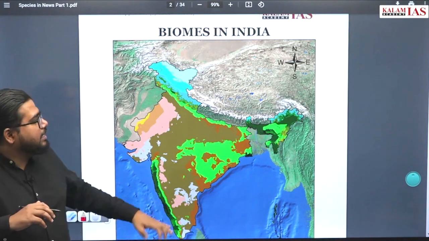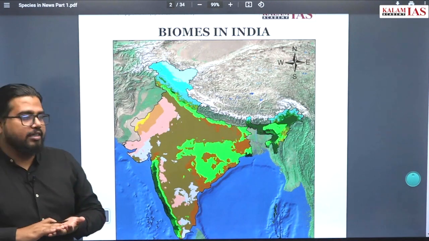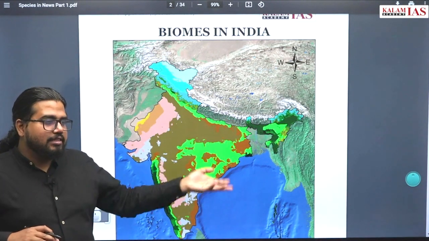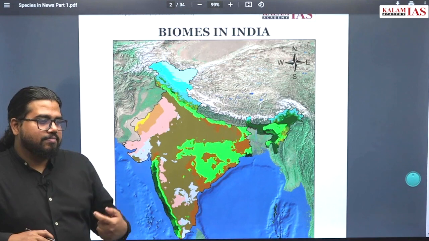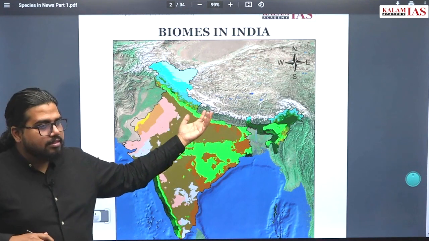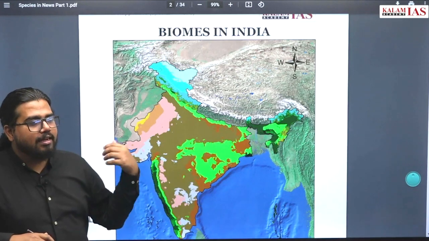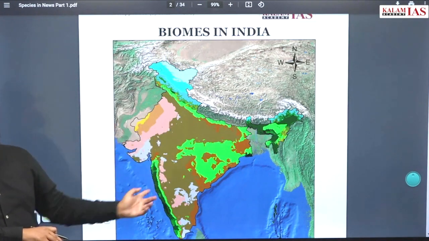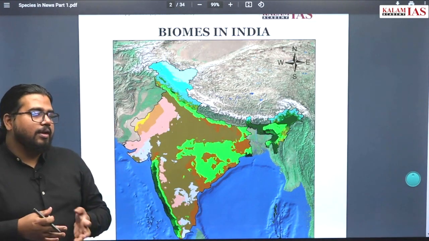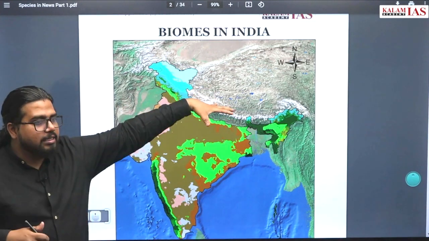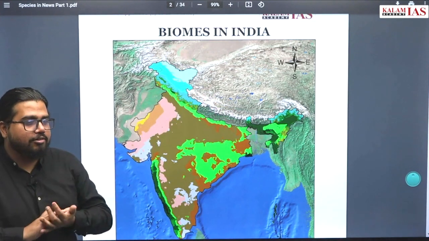Secondly, some species are endemic to the Indian subcontinent. For example, the Asian lion is also now endemic. At least right now it is endemic to only this Gujarat area. So like that, some species are endemic to the Indian subcontinent. They may have a little broader coverage.